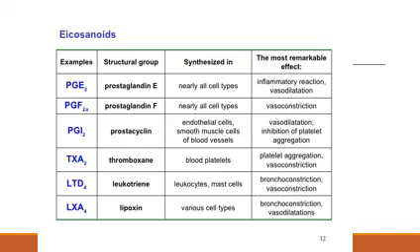So this table will briefly give you the functions of each prostaglandin. Like PGE2, it takes part in an inflammatory reaction and causes vasodilatation. PGF2 alpha causes vasoconstriction. PGI2 causes vasodilatation and inhibition of platelet aggregation. Thromboxanes cause platelet aggregation and vasoconstriction. The leukotrienes cause bronchoconstriction and vasoconstriction. And lipoxins cause bronchoconstriction and vasodilatation.